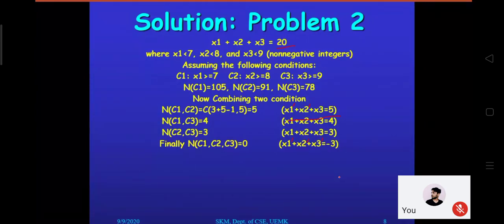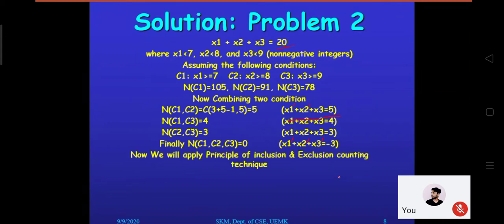And that we know in case of A union B, what happens? That is A plus B minus A intersection B. One time the common thing we have to subtract. So some of the portions we consider and add, and some of the portions we discard. That is the principle of inclusion and exclusion. So here also we will apply that principle.